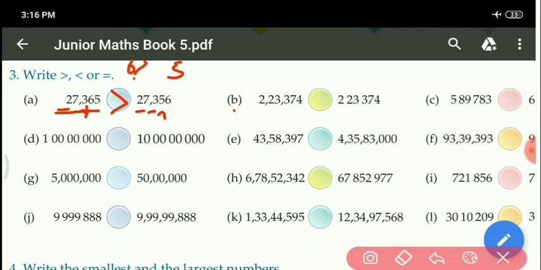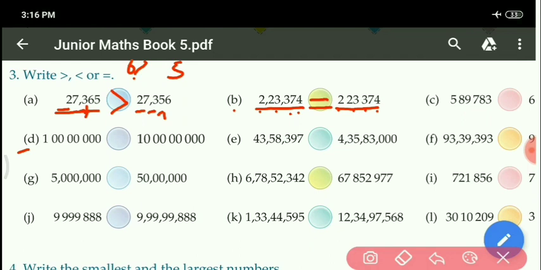Here is given 2,23,374 and here also 2,23,374. Both numbers are equal and the same, so make the sign of equal. Okay, next part. It is given up to how much place?